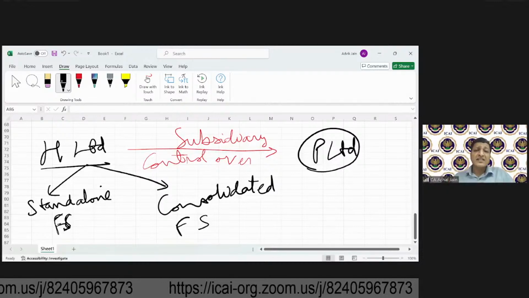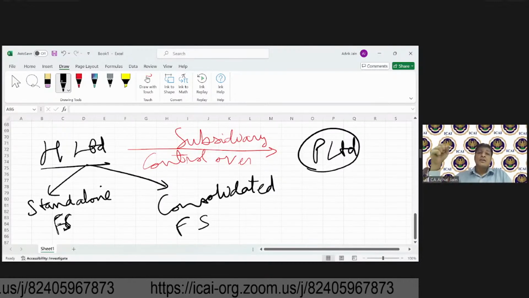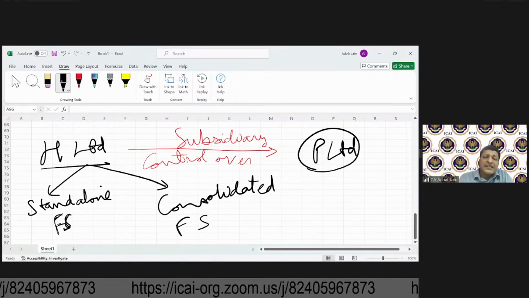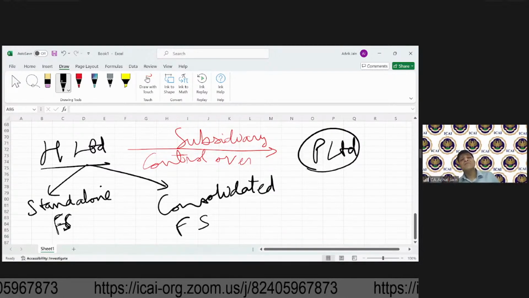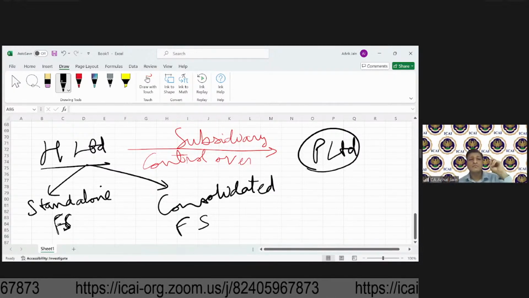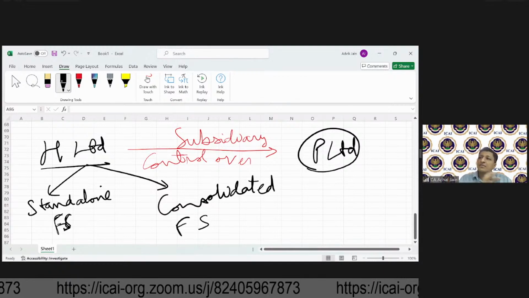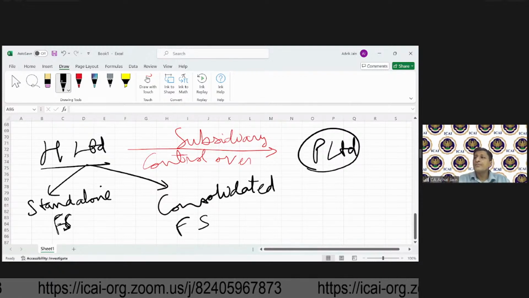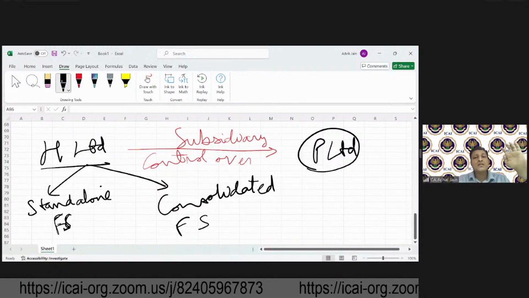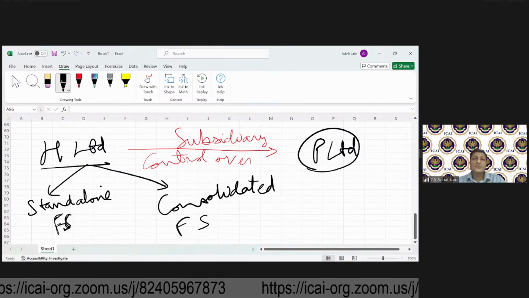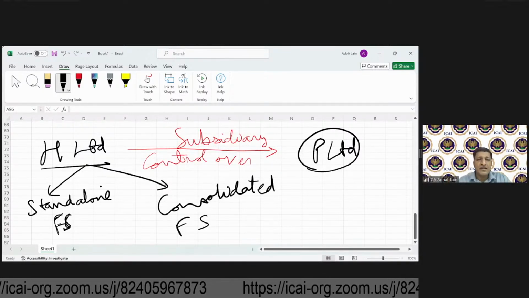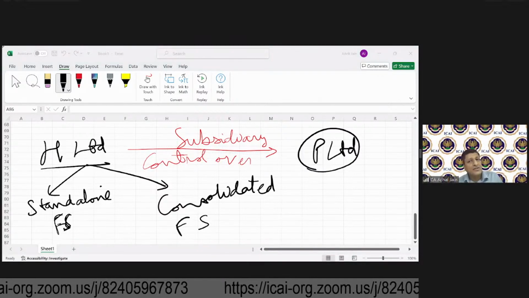Okay. So that means the moment H will have a subsidiary, whether it existed in the previous years or H acquired a subsidiary in the current year, at any point of time, what will happen? H will be required to do two things. Standalone financial statements will continue as it is. Consolidated financial statements will also have to be prepared. So this is going to be one addition. Okay. Clear on this?